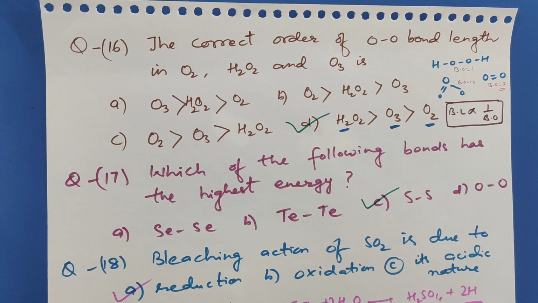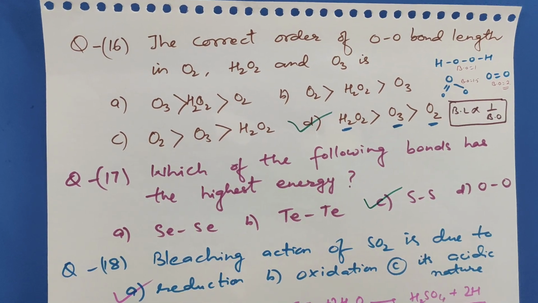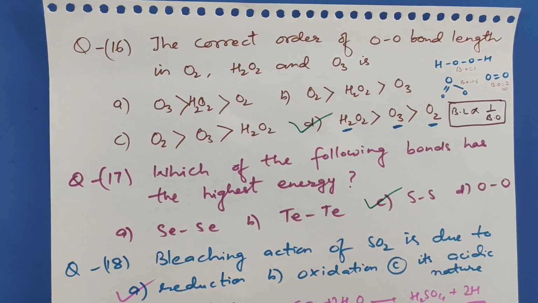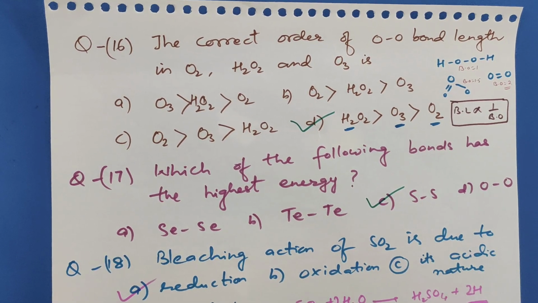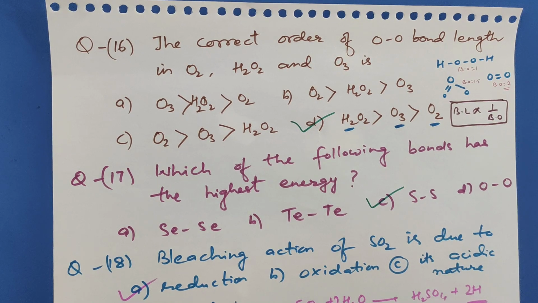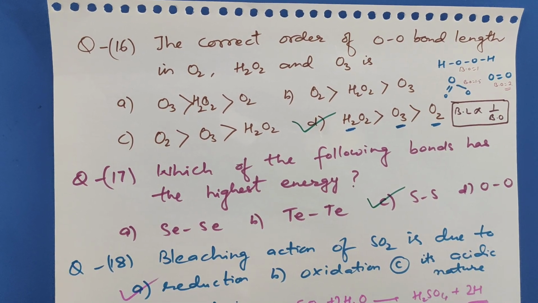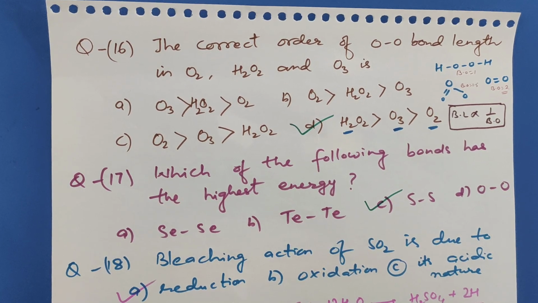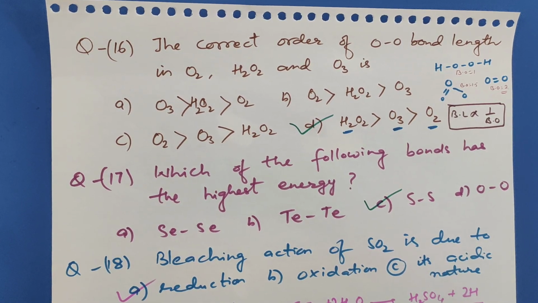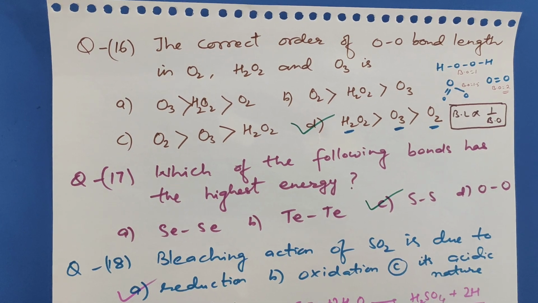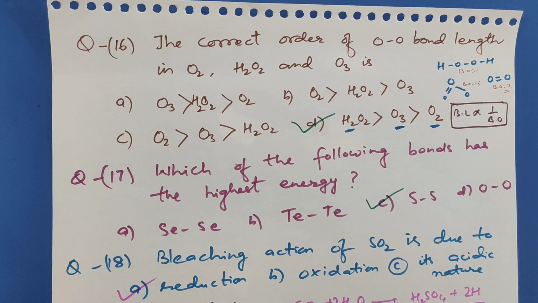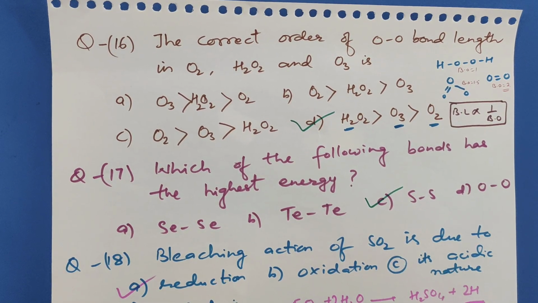17. Which of the following bonds has the highest energy? So selenium bond, tellurium bond, sulfur bond, oxygen bond. We know that oxygen bond has less energy due to interelectronic repulsion. So the correct choice is sulfur bond has the highest energy, because it requires large amount of energy to break the sulfur bond. Whereas as we go down the group, the bond strength decreases. So sulfur bond is the strongest here with the highest energy.